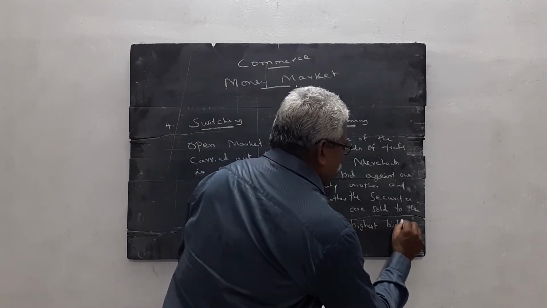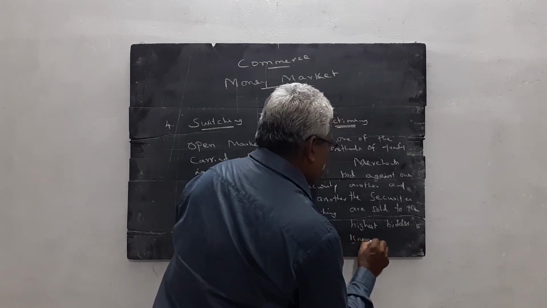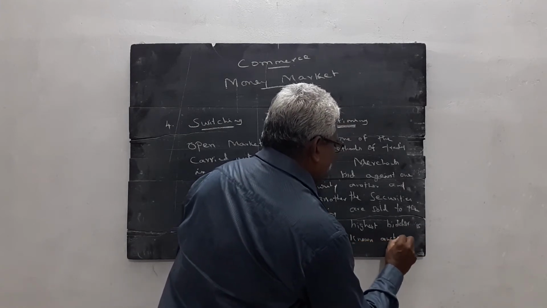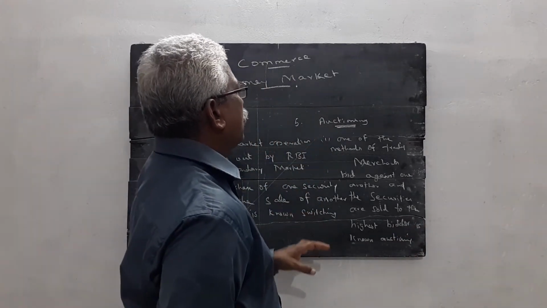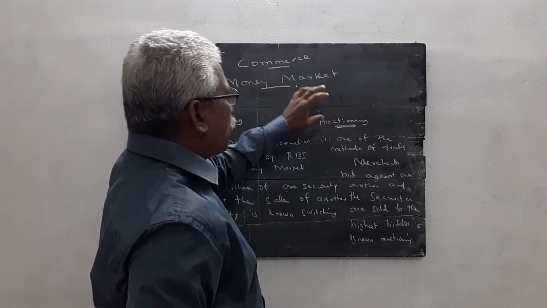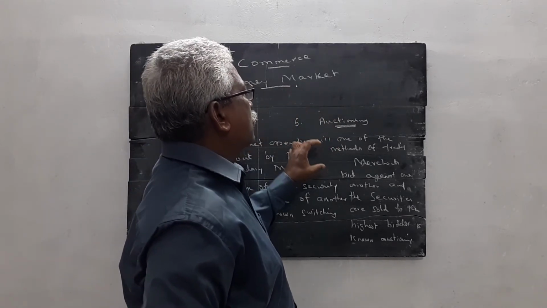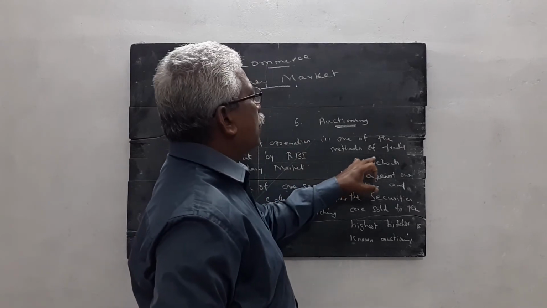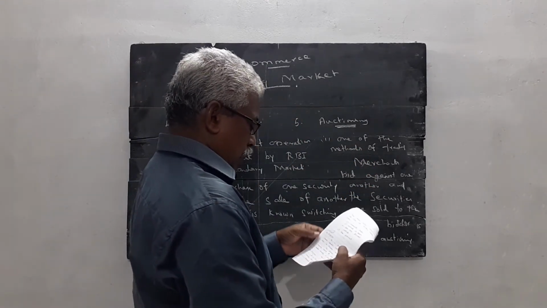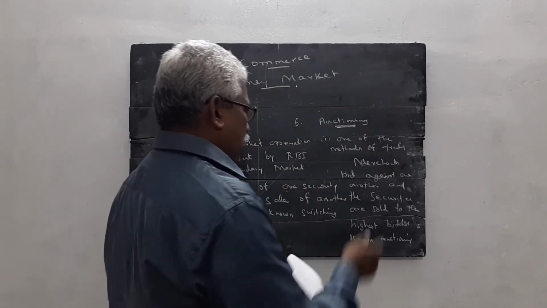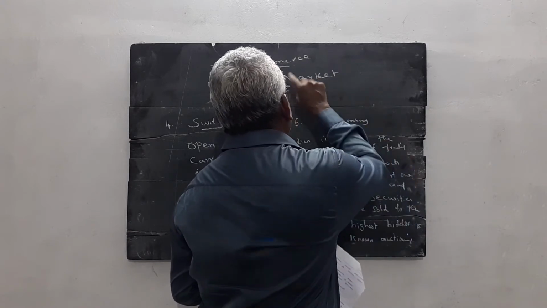Bidder is known as actioning. Once again, I explain. Actioning, in the money market, is one of the methods of trading the instrument. One of the methods of trading in the money market.